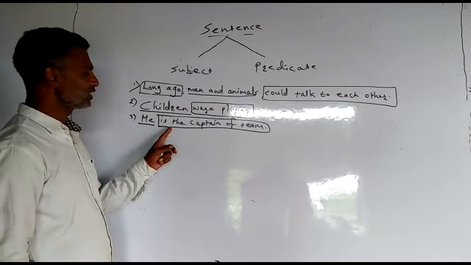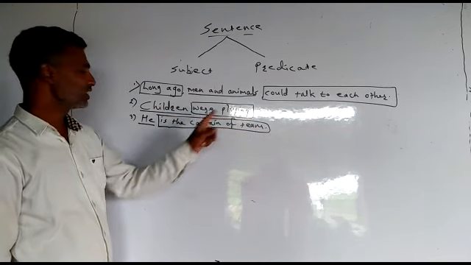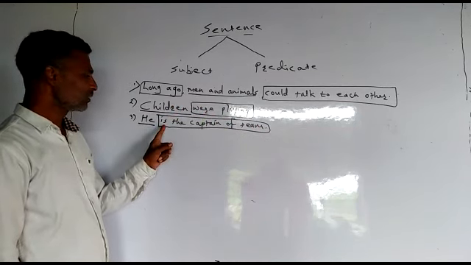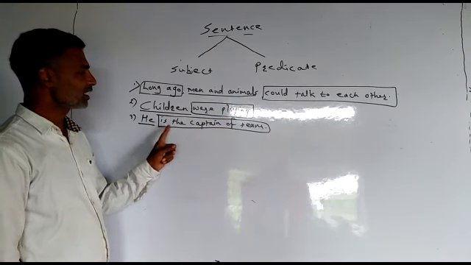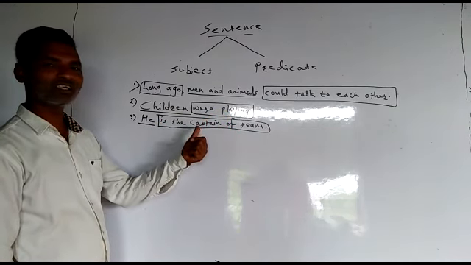And if you see carefully, in this example, the predicate part contains a helping verb, a main verb. Here it contains a helping verb, or it is the main verb, and then it is a, what do you say, which part? It is a complement.